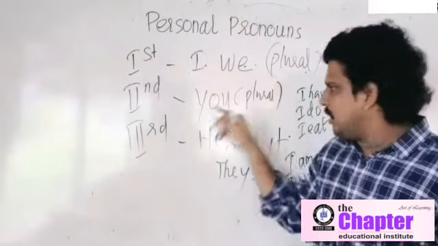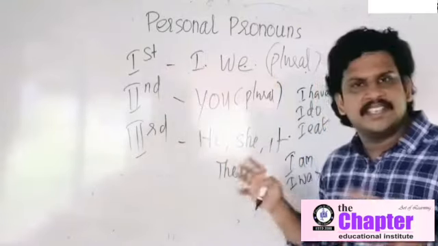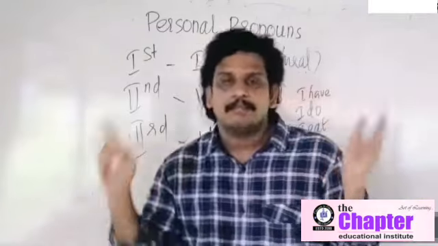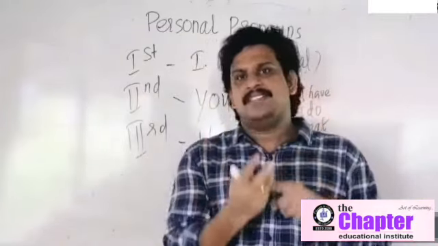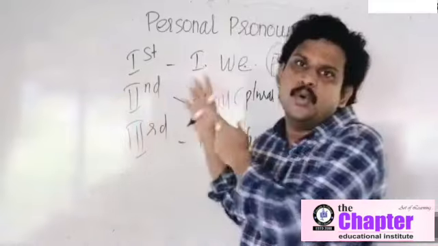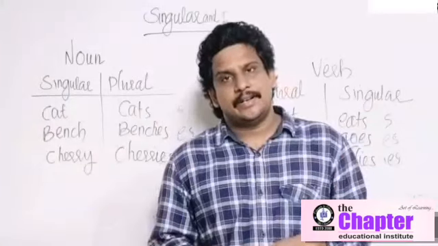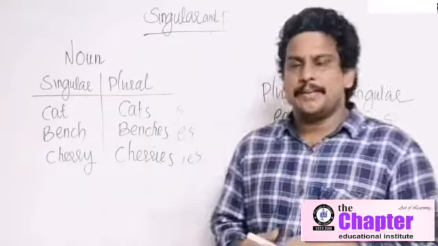First person, I, we, plural. Second person, you, plural. Third person, he, she, it, singular. And they, plural. Understood? Subject, verb, personal pronouns now over. Okay? Now you are going to learn what is singular number and plural number.